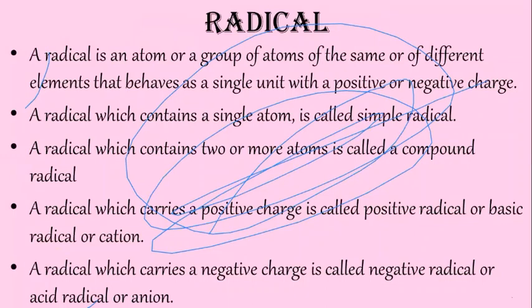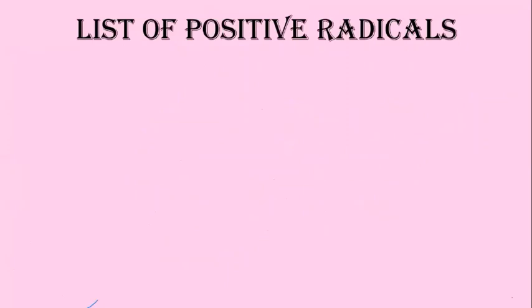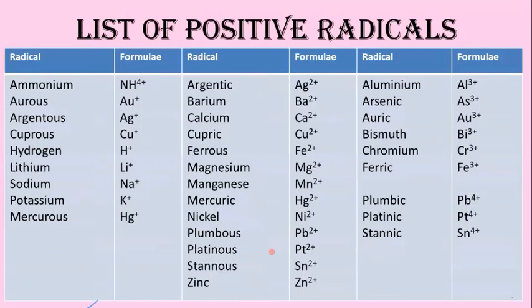I'm providing you a list of positive radicals here. You can see it is mentioned here. This one you can find in your book also, and you have to learn all these radicals by heart. These are the common positive radicals.